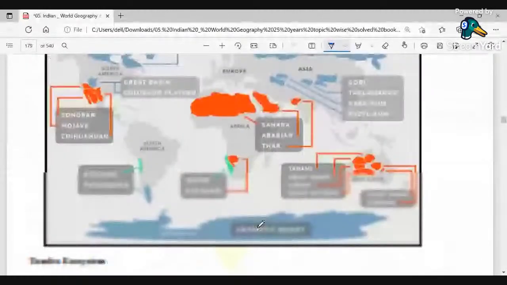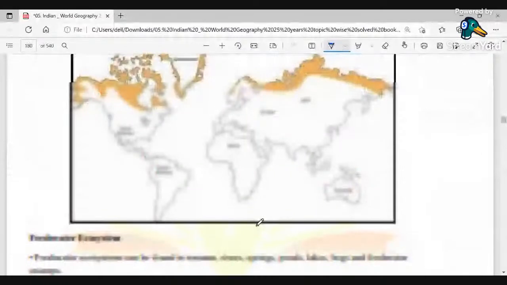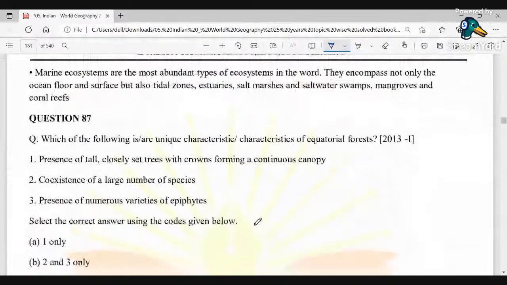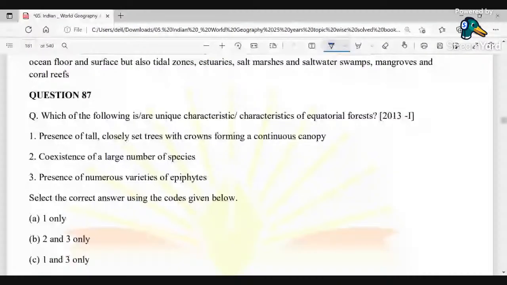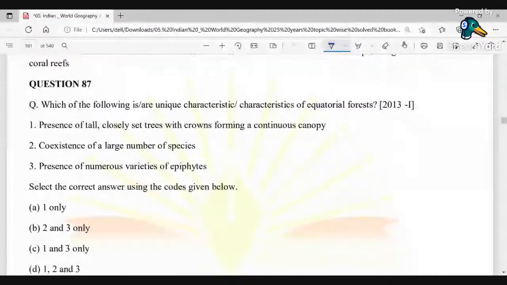So we could see this question which has been given here on your screen. Which of the following is or are unique characteristics of the equatorial forest? So what are the characteristics of the equatorial forest?